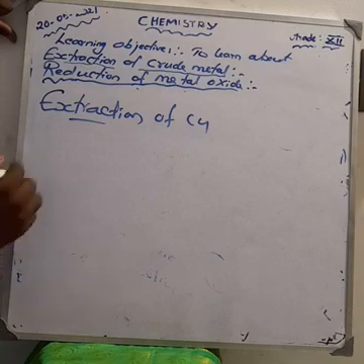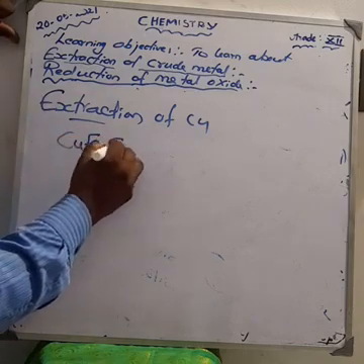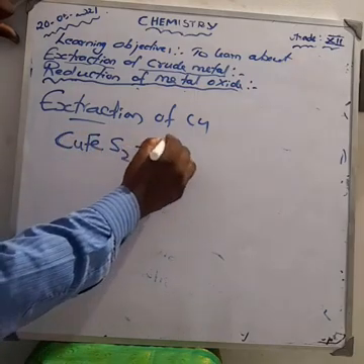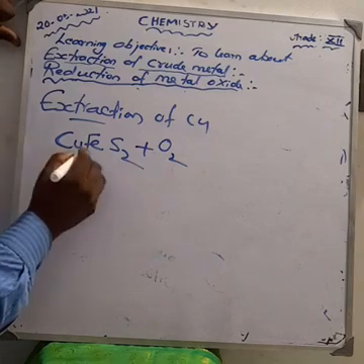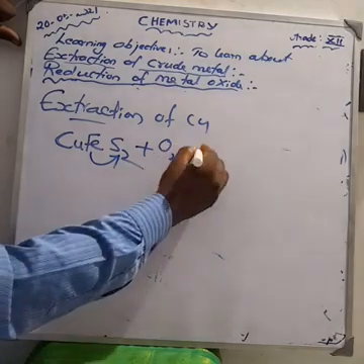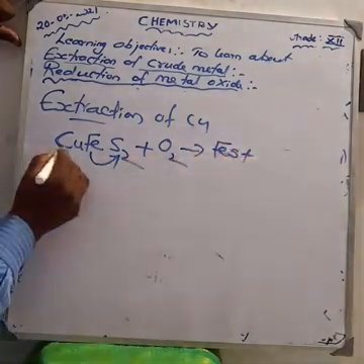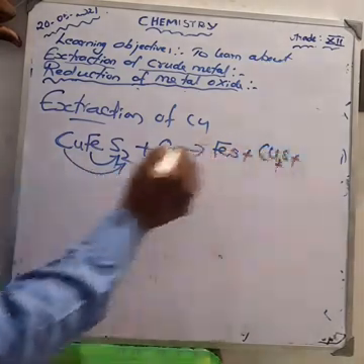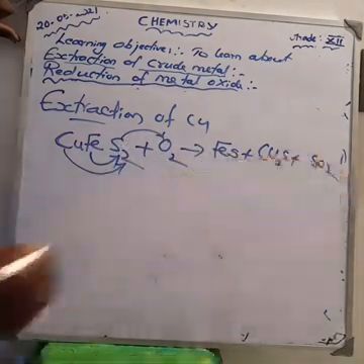What is the formula for copper pyrites? CuFeS2, copper pyrites. This reacts with oxygen. Iron, Fe, combines with sulfur to form FeS, copper combines with sulfur to form Cu2S, and S combines with oxygen to form SO2.